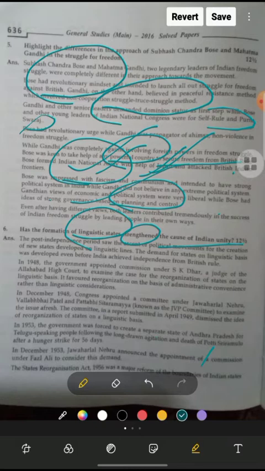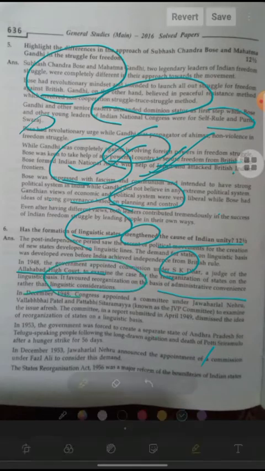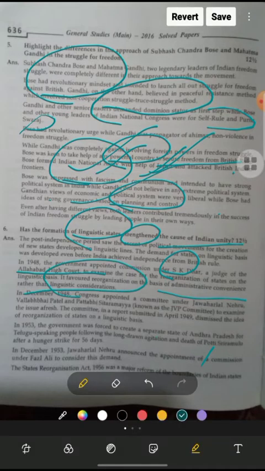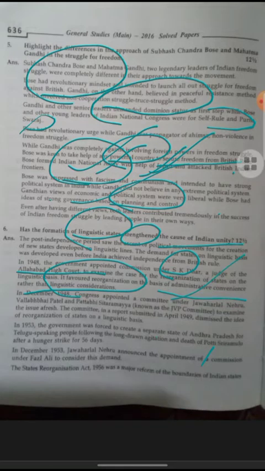So in 1948, the government appointed a commission under S.K. Dar, a judge of the Allahabad High Court, to examine the case for reorganization of states on a linguistic basis. It favored reorganization on the basis of administrative convenience rather than linguistic consideration.